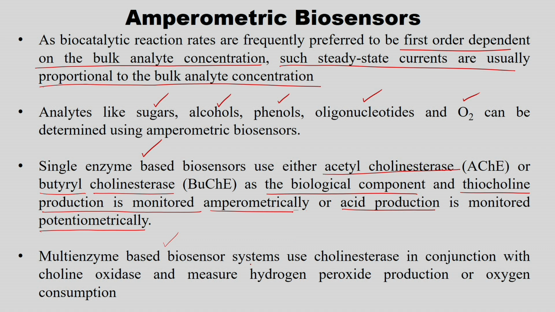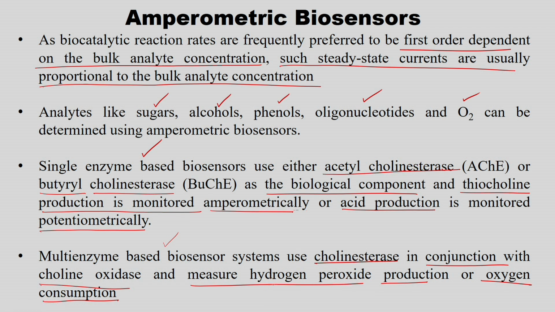A multi-enzyme based biosensor system is also available, which uses cholinesterase in conjunction with choline oxidase, both enzymes are there, right, and measures the hydrogen peroxide production or oxygen consumption. So, if oxygen consumption is there, there may be hydrogen peroxide, right, that is what we call an oxidation reaction.